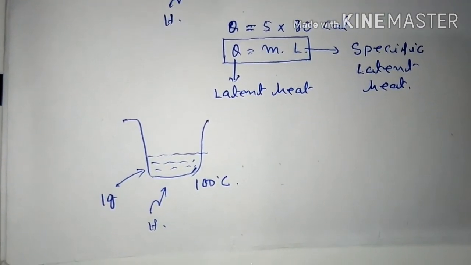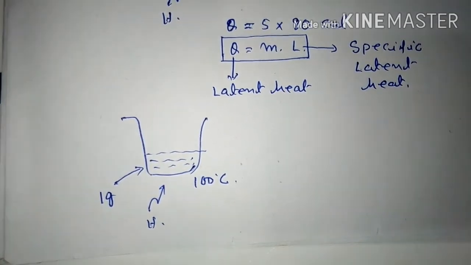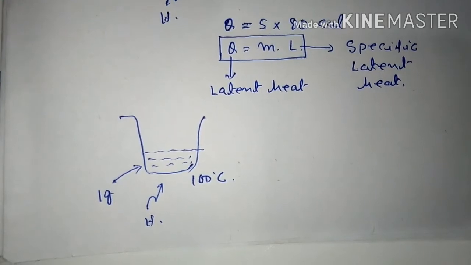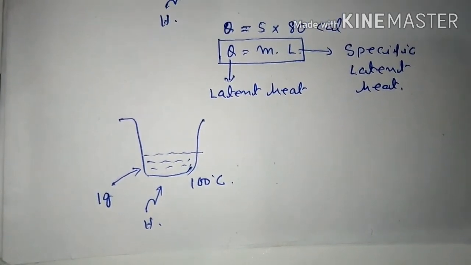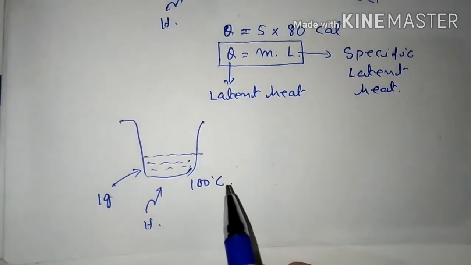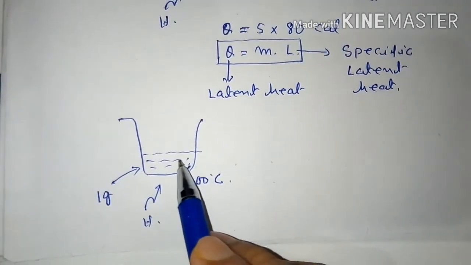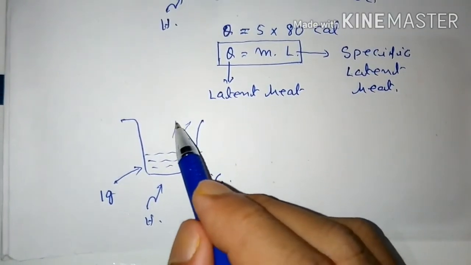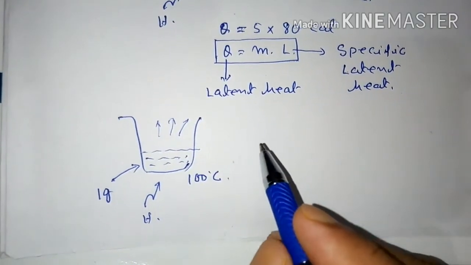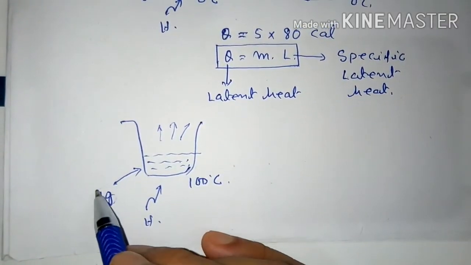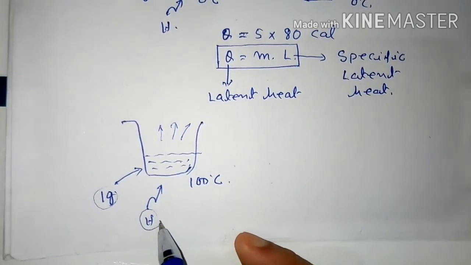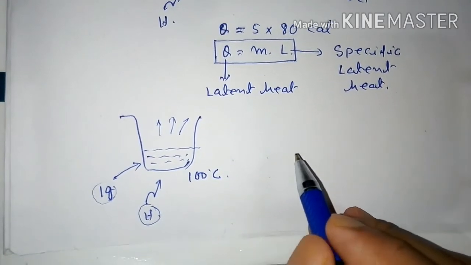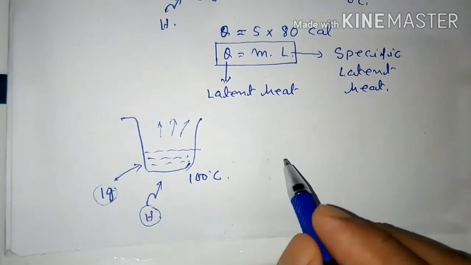You will notice that even though it is boiling continuously, the temperature is not increasing. So what will happen? This water will be converted into water vapor. For 1 gram, this heat required is known as the specific latent heat of vaporization of water.